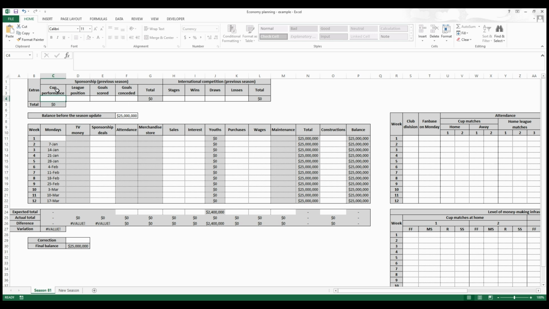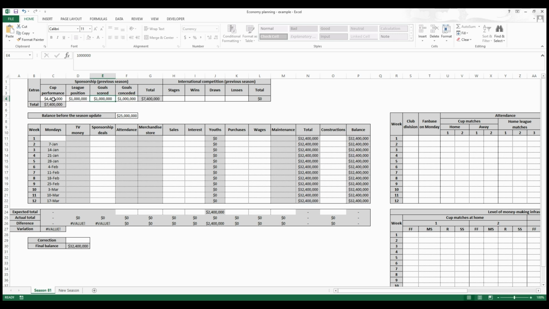This is the amount of money the club would have received based on the targets achieved in the season 80. Let's say, for example, that for the cup, this club got 4,400,000, and for the other targets, 1 million. I'm not sure if these values are available. I'm just setting them here as an example.